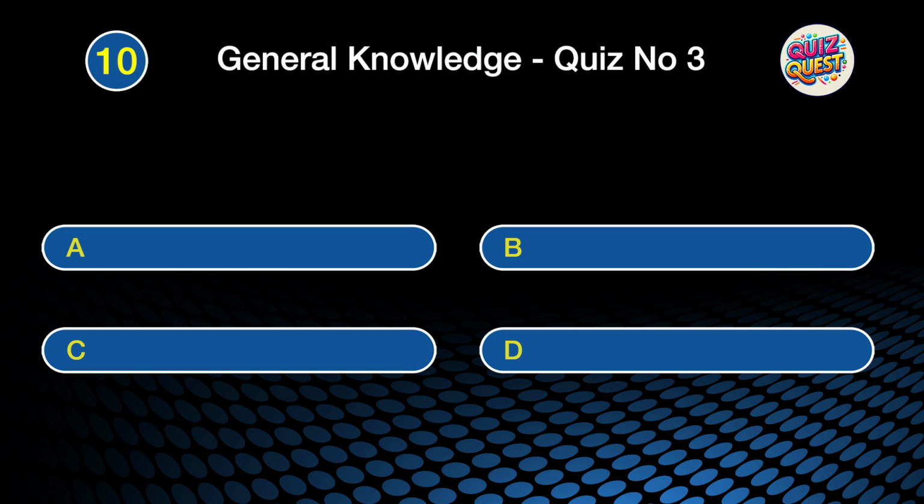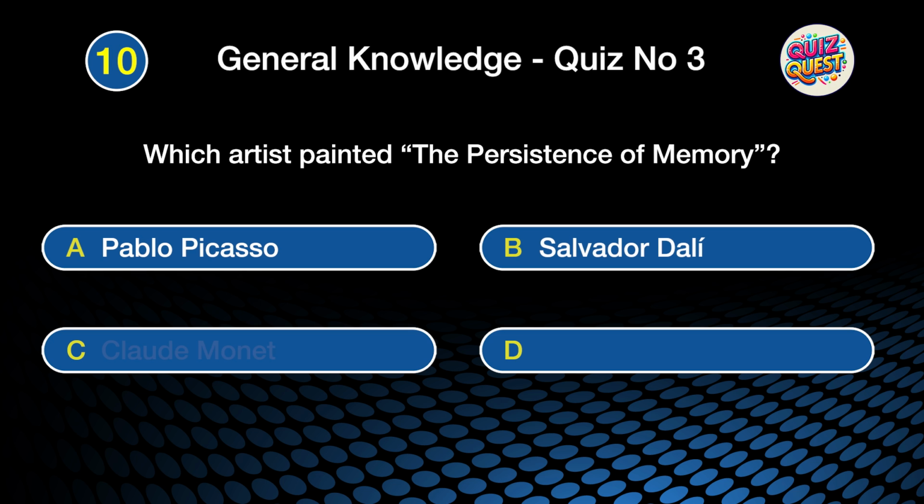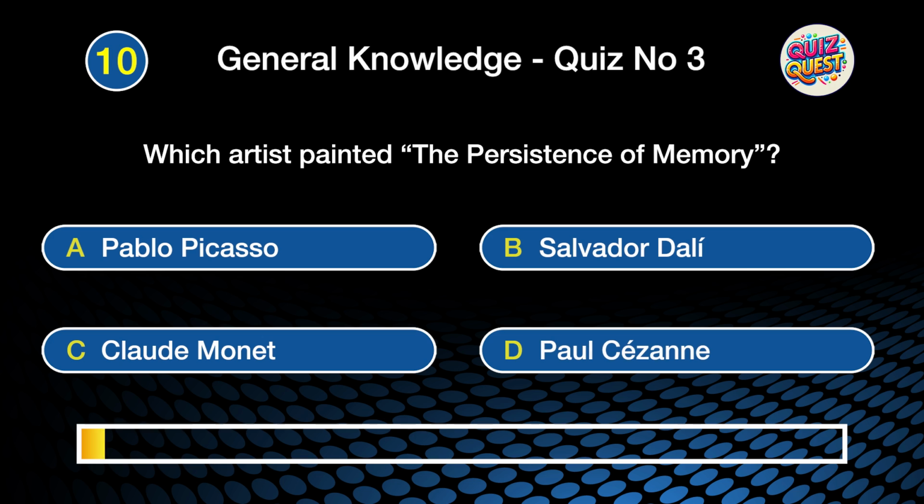Question 10. Which artist painted The Persistence of Memory? Was it A. Pablo Picasso, B. Salvador Dali, C. Claude Monet, or D. Paul Cézanne?